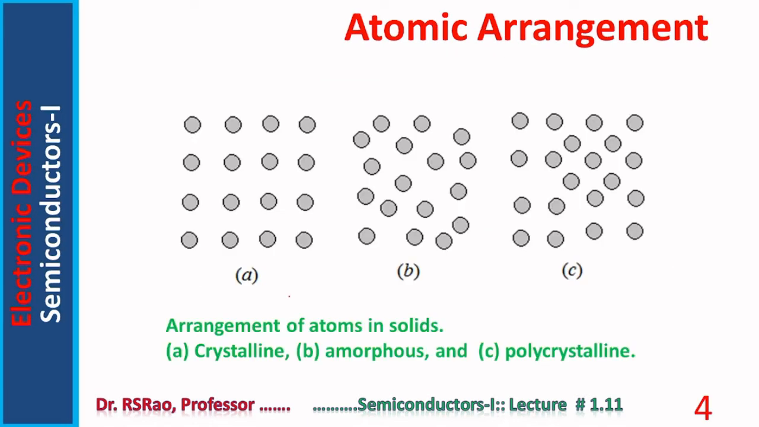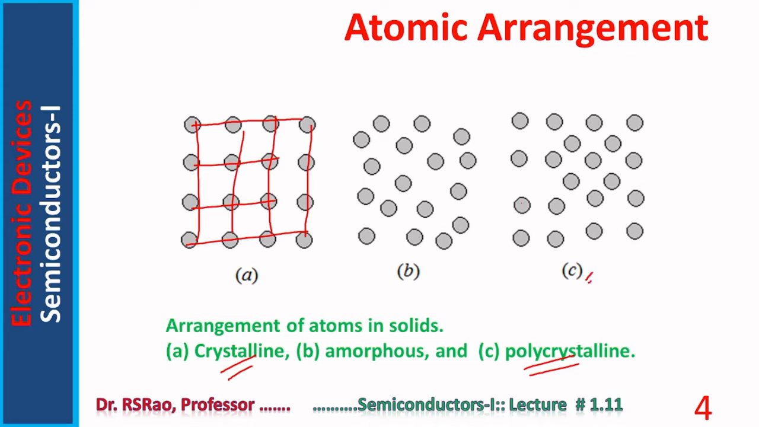Here are shown different atomic arrangements in solids. In certain solids which are called crystalline, notice the arrangement is regular. Atoms are in rows and columns, in a regular, repetitive manner. Now come to polycrystalline. In polycrystalline, there exists a repetition, and there also exists a certain amount of randomness.